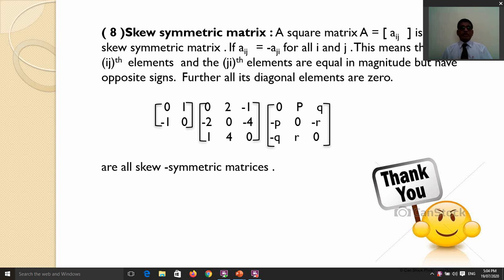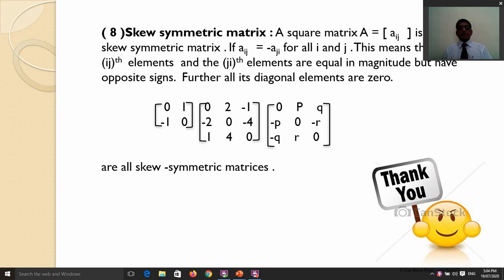This means that the ij-th element and the ji-th element are equal in magnitude but have opposite sign. All diagonal elements are 0.